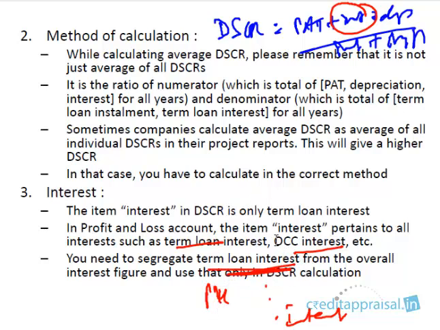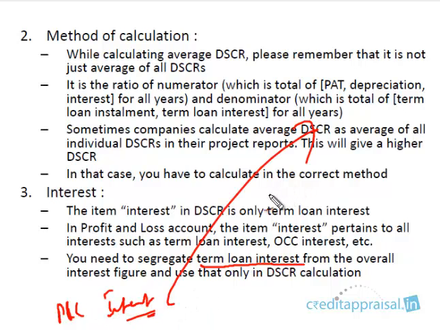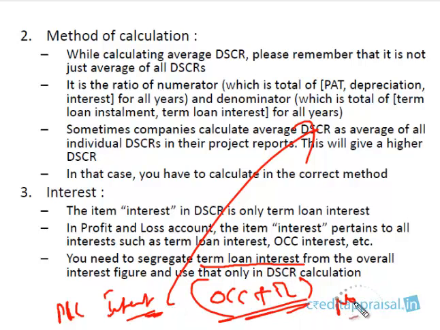Please be very clear. What we are interested in is only the term loan interest. So don't pick the interest figure from the P&L. In the CMA data, we have an item called interest in the P&L account. Don't pick this figure directly and dump it in DSCR. This interest is the sum of both OCC interest and term loan interest. Maybe partners' interest is not clubbed here, it is clubbed under non-operating expenses, maybe. But don't take this entire interest. You have to find out what the term loan interest portion is out of this total interest and then put it in the DSCR calculation. So keep that in mind.